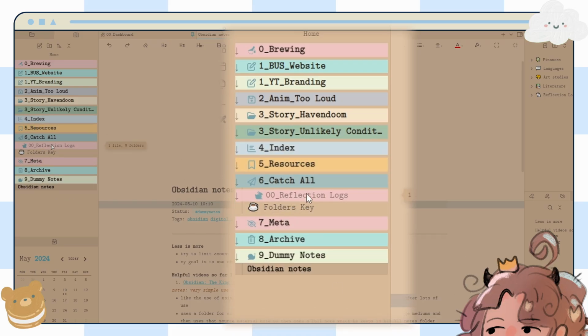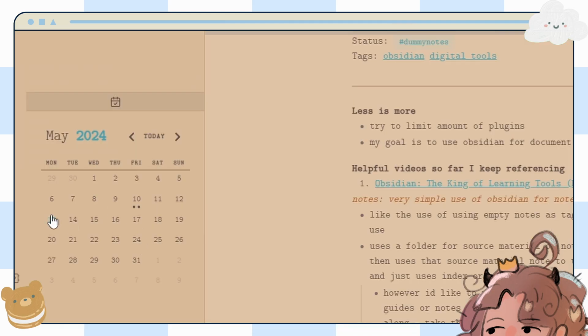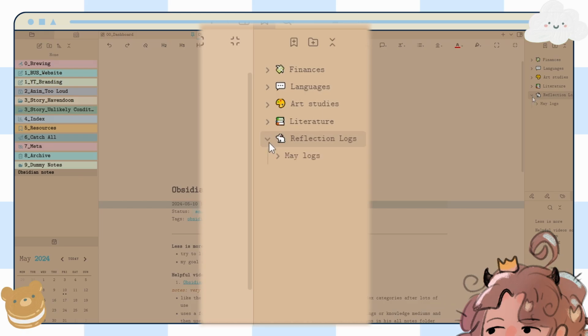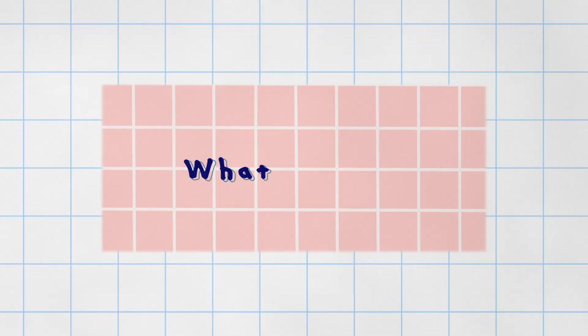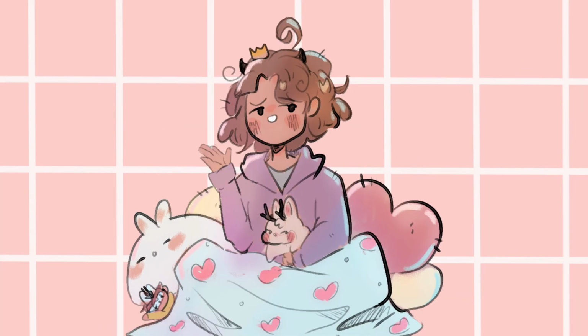I did move my reflection logs here into catch-all. It's gonna start to fill up with a lot of reflection logs if I keep it up, so I can just click down here, make a reflection log, it'll go in there, it'll still be in my catch-all. And then I moved it over here to be categorized within month. I'm excited to see the potential of what my Obsidian vault will turn into.